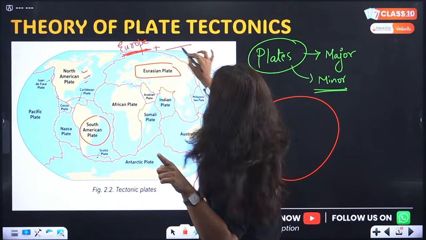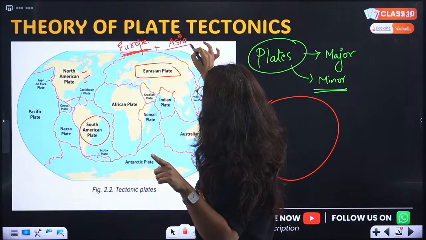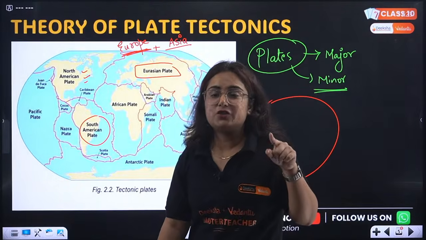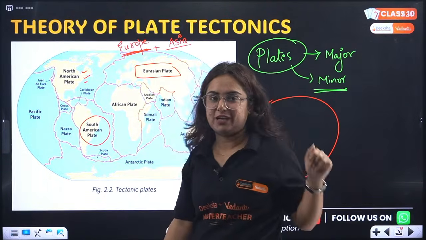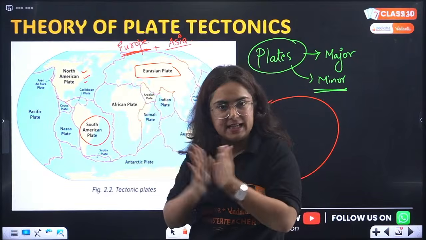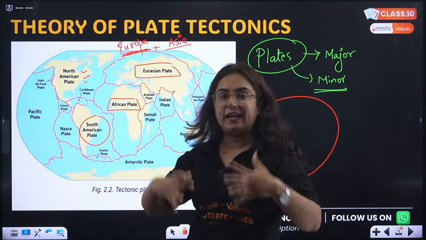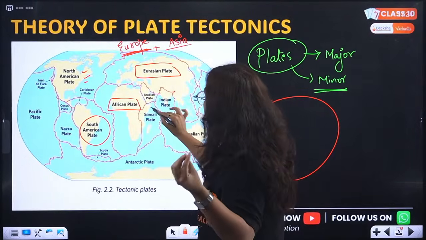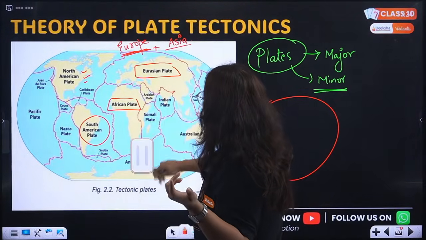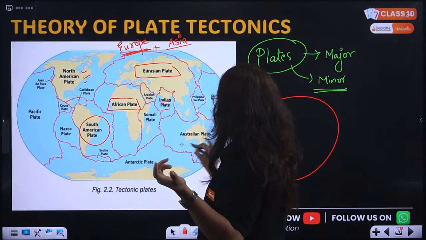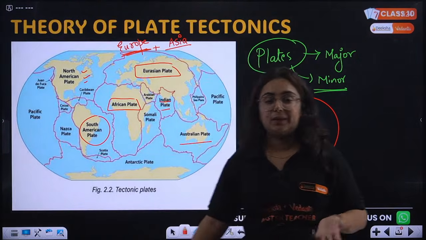Europe with Asia. So Europe with Asia together is known as Eurasia. If someone did not know about this, this is it, Eurasia. Then we have the African plate, the Somali plate, then the Indian plate and the Australian plate. So these are the major plates.